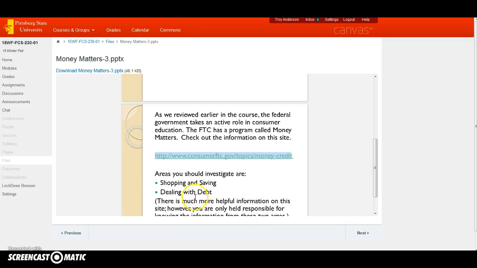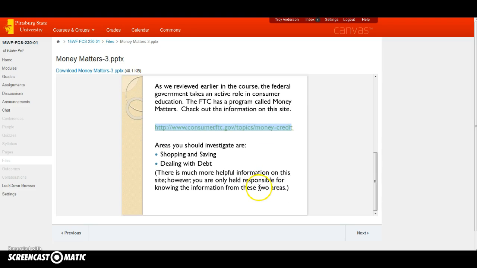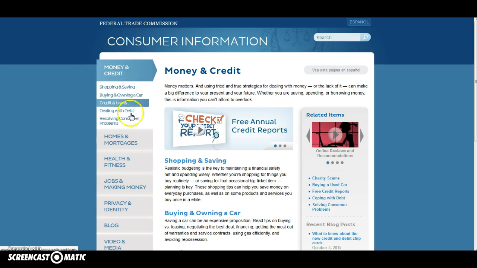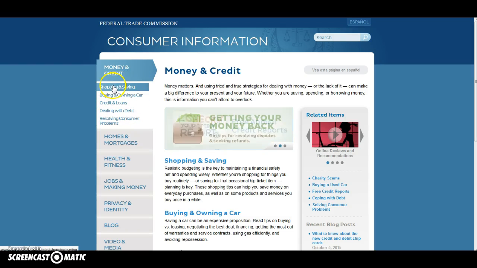But I'm only asking you to be responsible for 2 things: shopping and saving and dealing with debt. There is a whole lot of information that is out there on this. However, I'm just asking you to be responsible for dealing with debt and shopping and saving. If this pops up on yours, page not found, you can simply click right here on the money and credit section. And the money and credit section will open up, and you can see 1, shopping and saving, and all the way down here, which is number 4, you'll see dealing with debt.